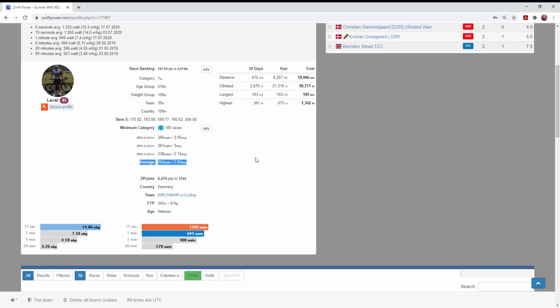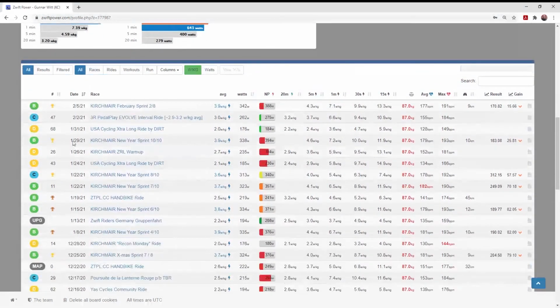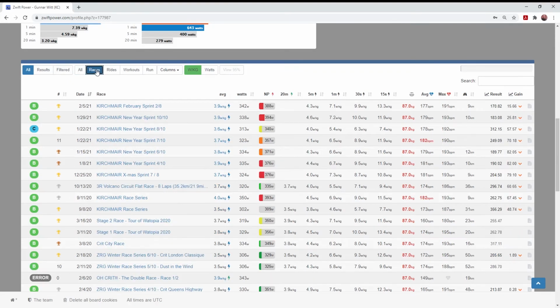I want to scroll down now to actual races, and there's some group rides in here, so I'm going to filter for just the races that give rankings. We see over here on the right hand side results, 170, 183, 312, so on and so forth. And as you pick up these results, if it increases your overall score, that's what you'll see in this game.